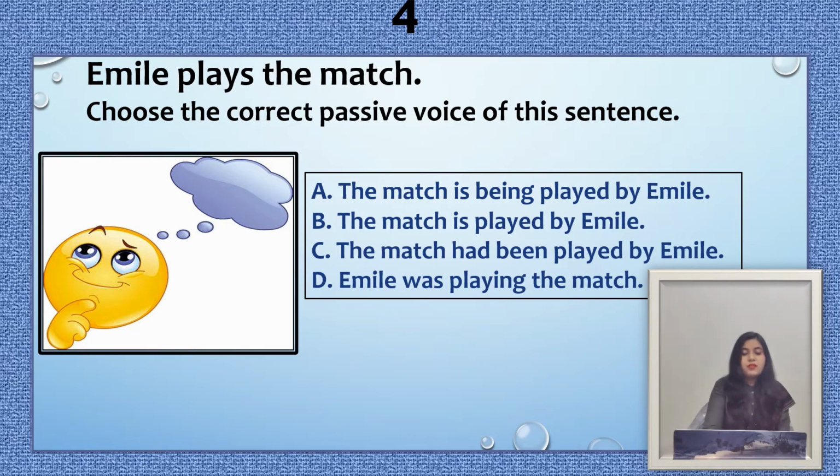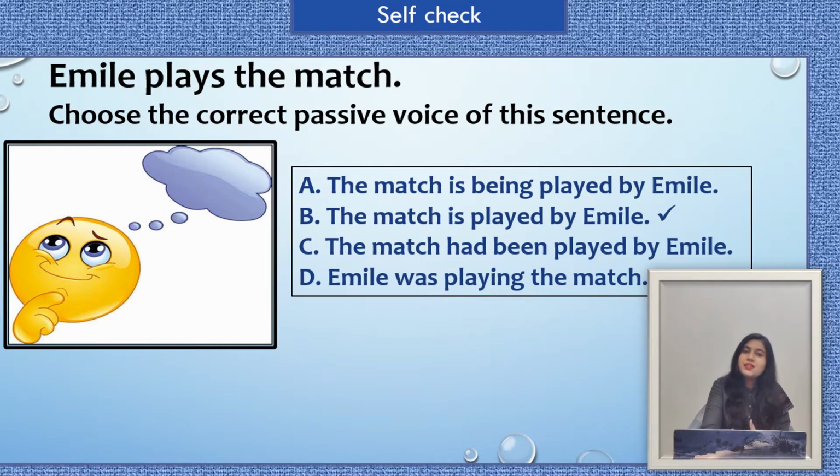Okay, now we see the answer of this question. So here option B is correct. The match is played by Emily, because this sentence is in simple present tense, and when we change this sentence into passive voice, the passive voice of this sentence will be, the match is played by Emily. So option B is correct here.